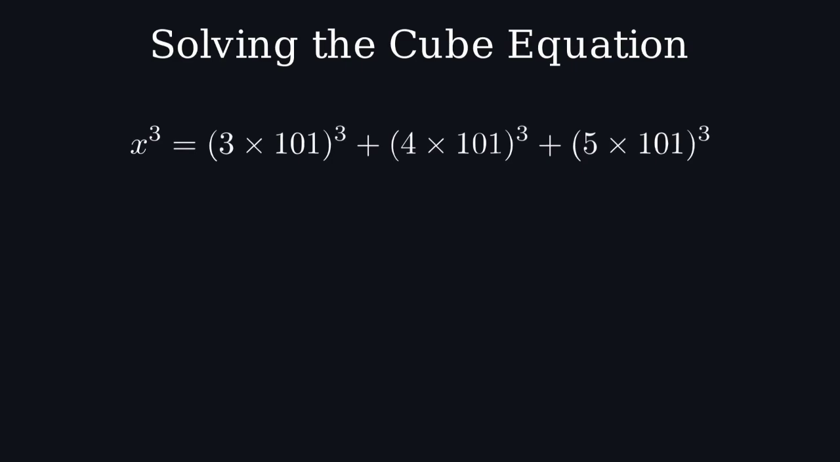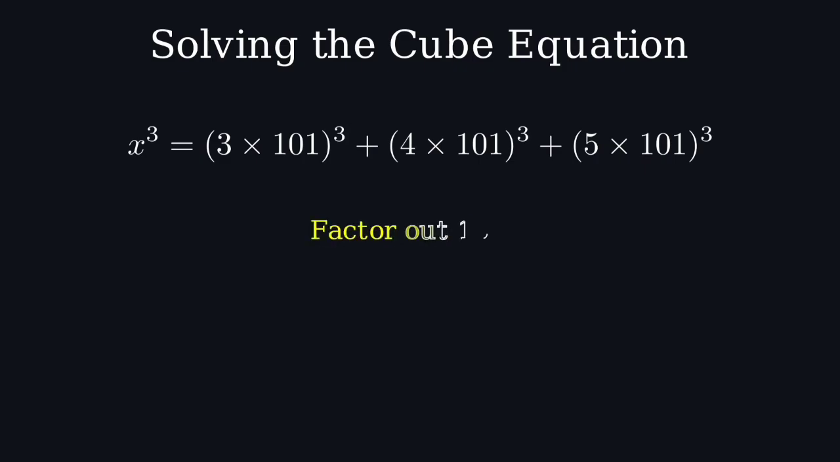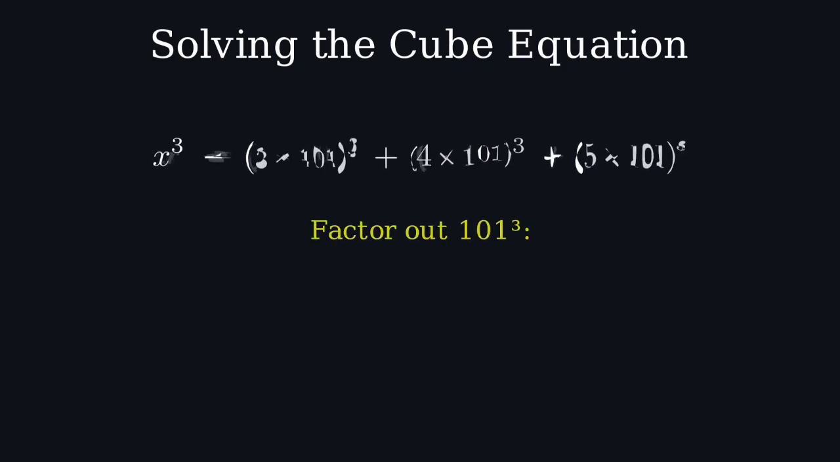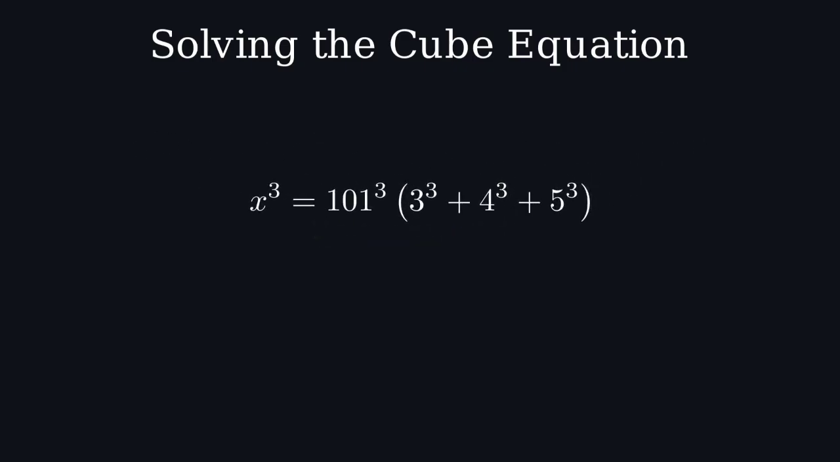Now we can rewrite our equation by substituting these factored forms. So x cubed equals (3 times 101) cubed, plus (4 times 101) cubed, plus (5 times 101) cubed. Here comes the magic. We can factor out 101 cubed from each term. This gives us x cubed equals 101 cubed times the quantity 3 cubed plus 4 cubed plus 5 cubed.